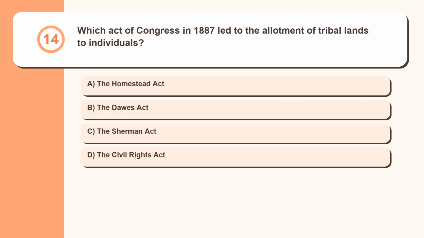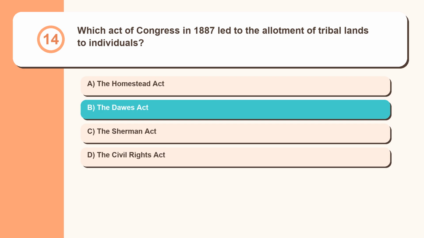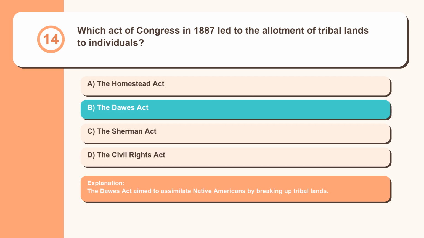Question 14. Which act of Congress in 1887 led to the allotment of tribal lands to individuals? The Homestead Act, the Dawes Act, the Sherman Act, the Civil Rights Act. The Dawes Act aimed to assimilate Native Americans by breaking up tribal lands.